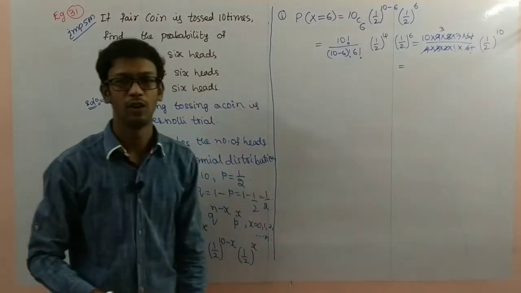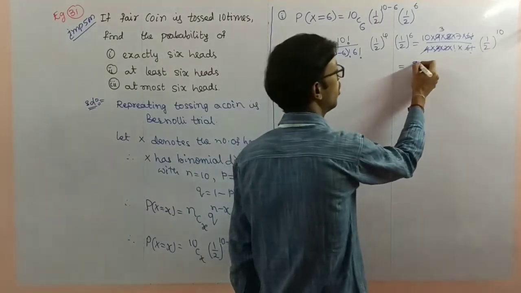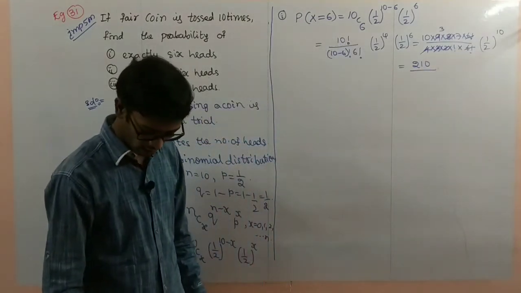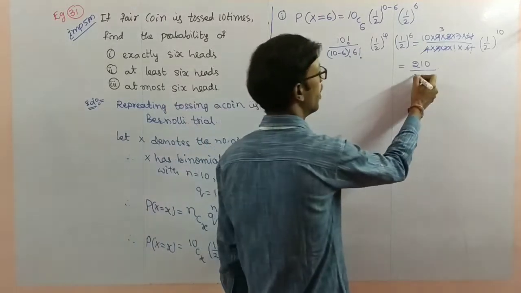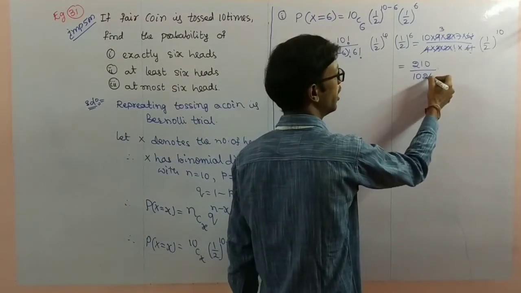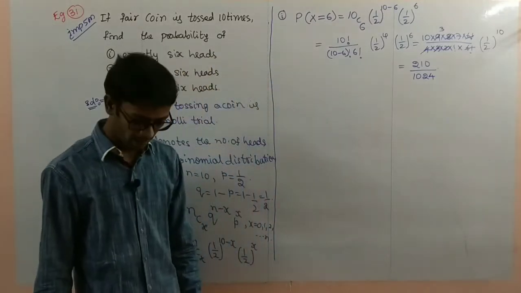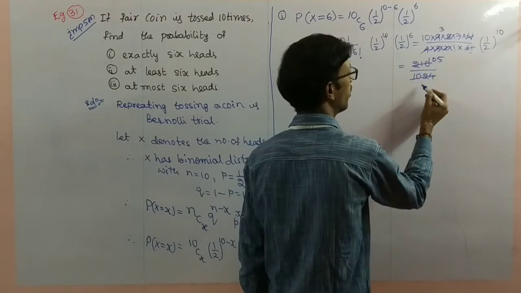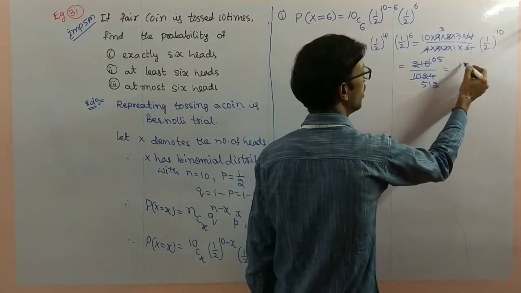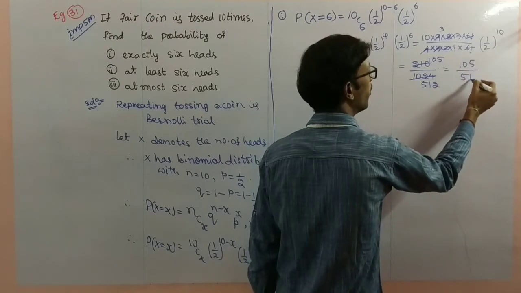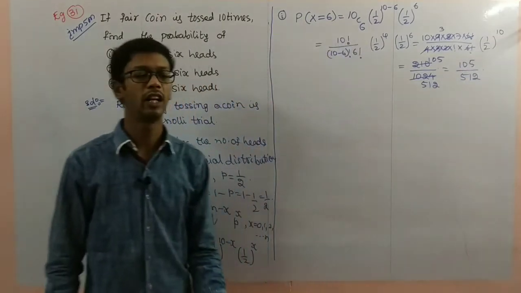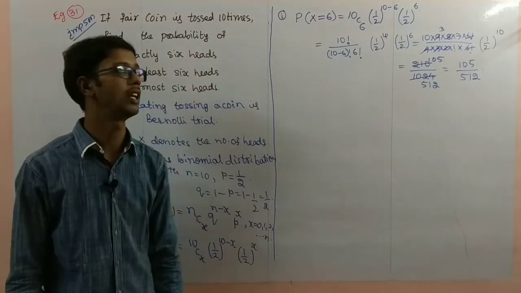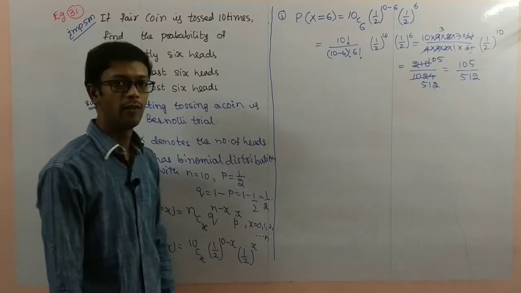21 into 10, 21 into 10 is 210, divided by 2 power 10, which is 1024. Simplifying, 105 by 512 is the probability of exactly 6 heads. Exactly 6 heads probability is 105 by 512.